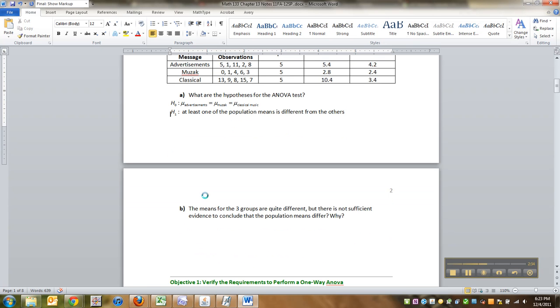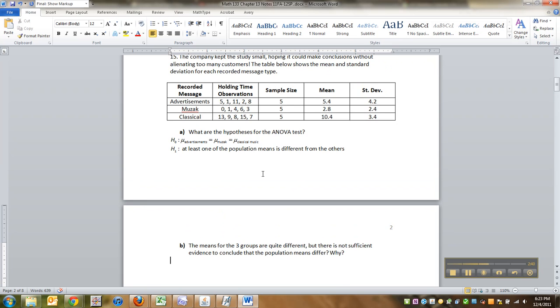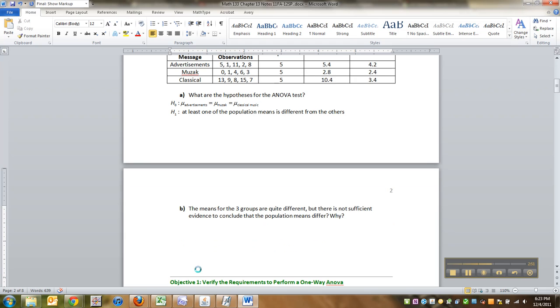Okay. Next, the means for the 3 groups are quite different, but that is not sufficient evidence to conclude the population means differ. Why? Okay, so you can see people had a much longer wait time with classical music than they did with music than they did with advertisements. But just because we see a difference there is not enough to say that they're different. Why? Well, because we don't expect them to be identical to each other.